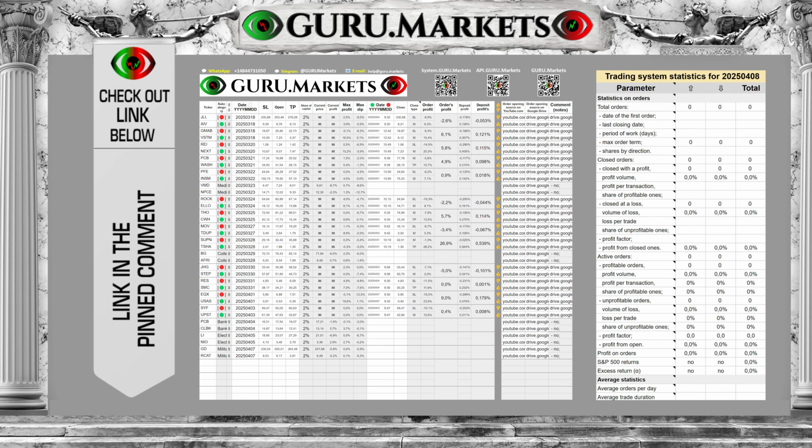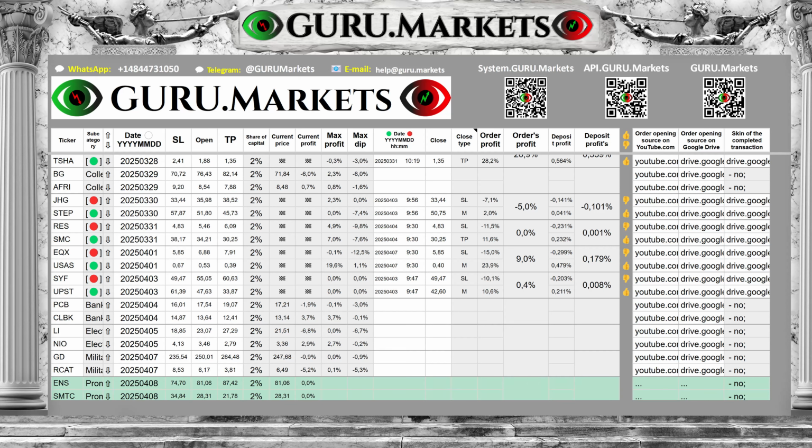As a result of the valuation of the company's shares of Semtech Corporation by the information and reference assessment System.GURU.Markets, a decision is made. Open a sell trade at a price of $28.31 per share. The deal was opened due to the fact that the company has a fairly low valuation. The organization's assessment was made using the assessment method, the Akeem's Index. Take profit is set at 21.78. Stop loss is set at 34.84.